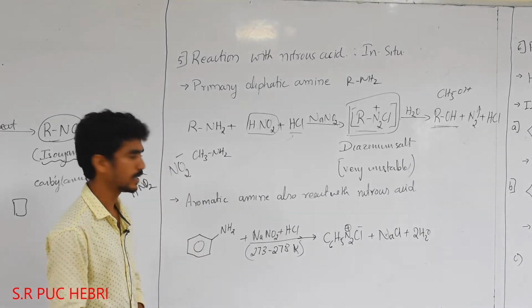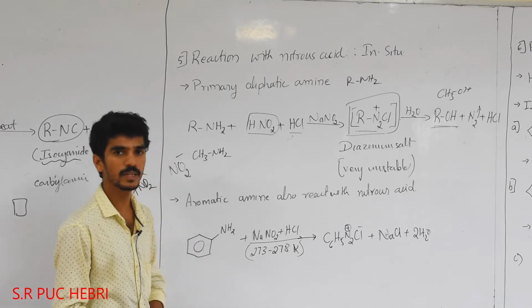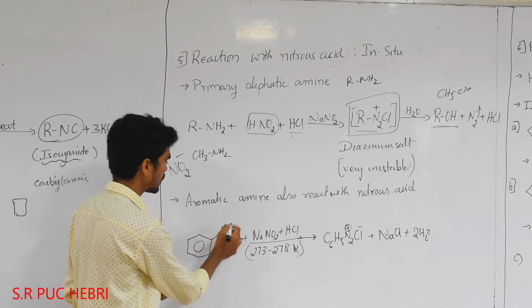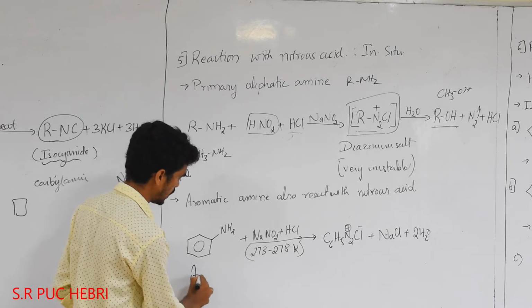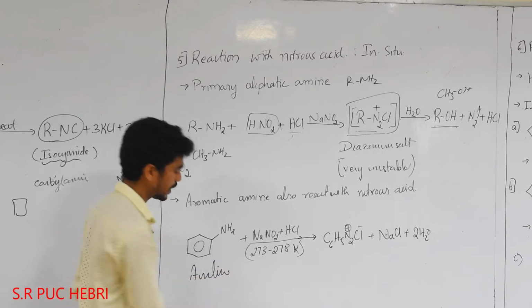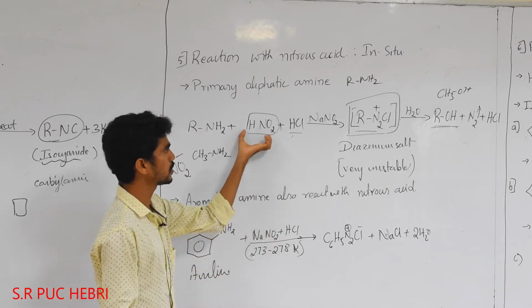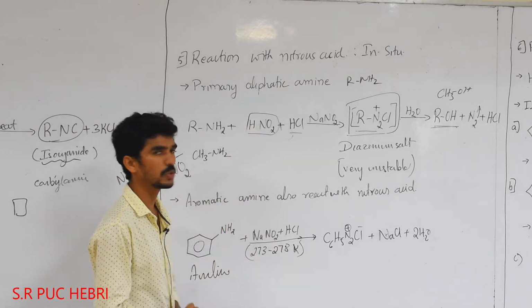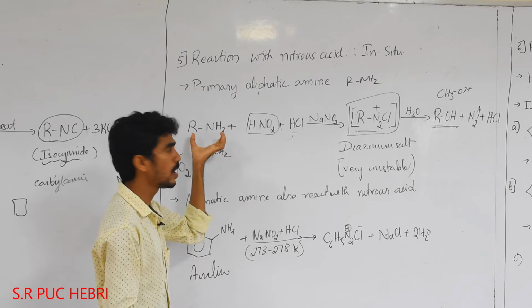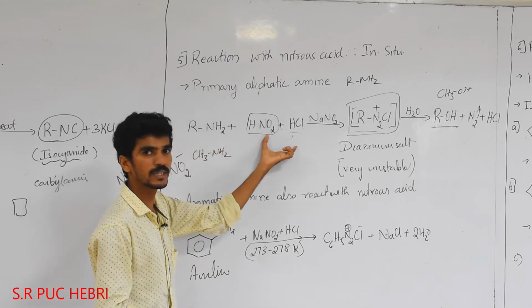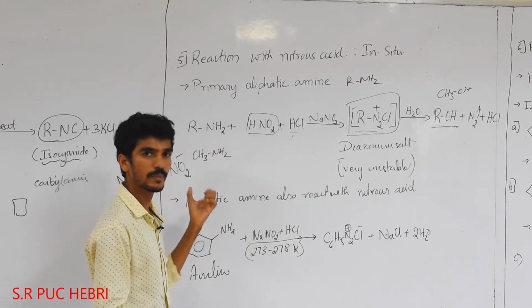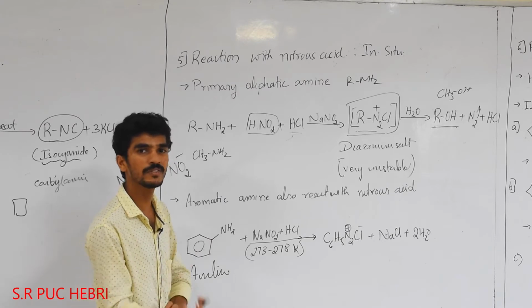Aromatic amines. Aromatic means with the benzene ring. So benzene with NH2 is nothing but aniline. Here we use the same conditions, but why not HNO2? The reactivity of aliphatic amine with nitrous acid is less than that of aromatic amine, while aromatic amine reactivity is very high.